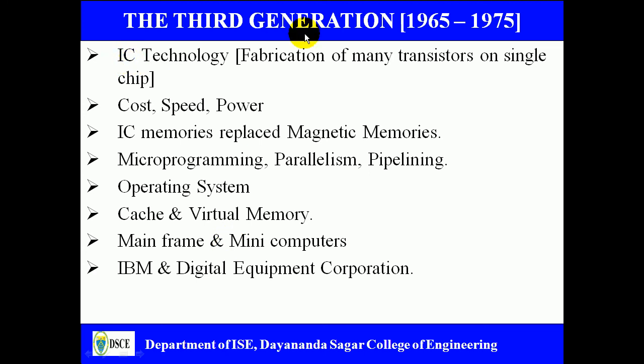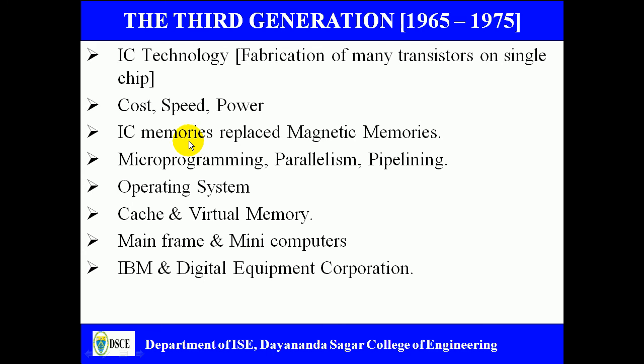And third generation computers are basically based on the IC technology, where you can fabricate many transistors, thousands of transistors, on a single chip. Using IC technology, the cost of the computer has come down, speed has increased, and power requirement has come down. So these are the advantages which we gain in the third generation computers.